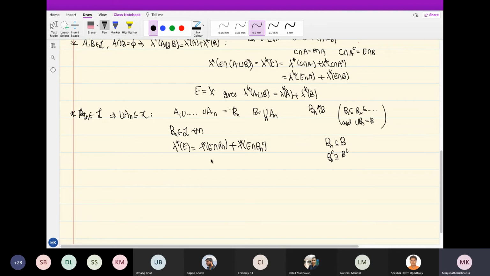So this will be greater than or equal to lambda star of E intersection Bn plus lambda star of E intersection B complement, because Bn complement is anyway larger. So monotonicity tells you that this outer measure is larger than this. I have left this part as it is.